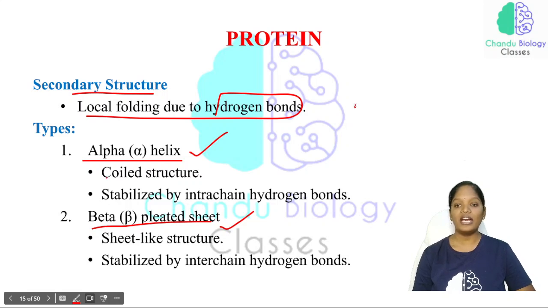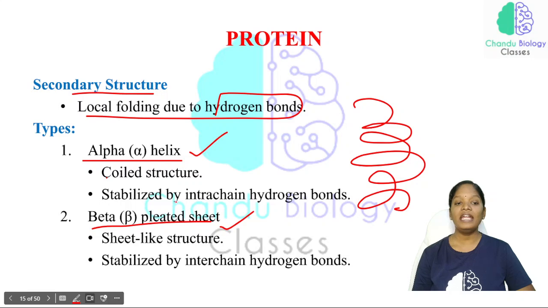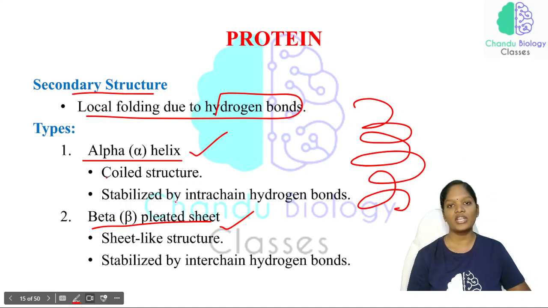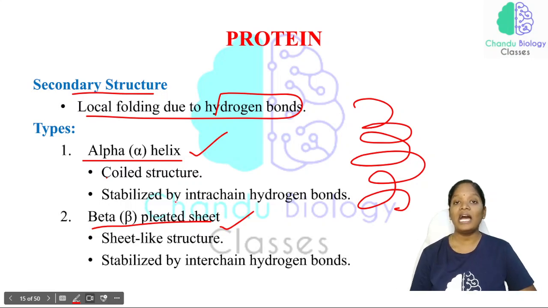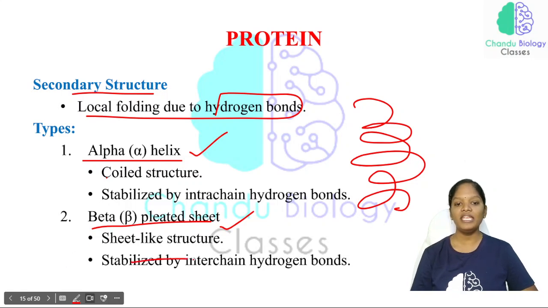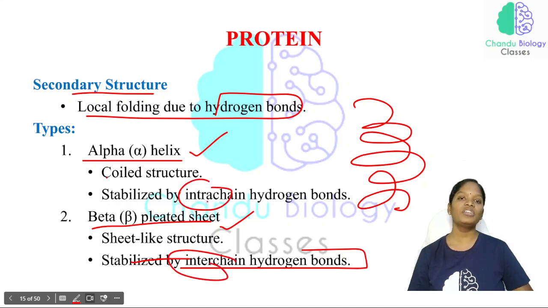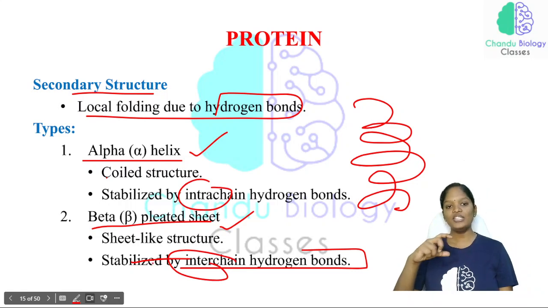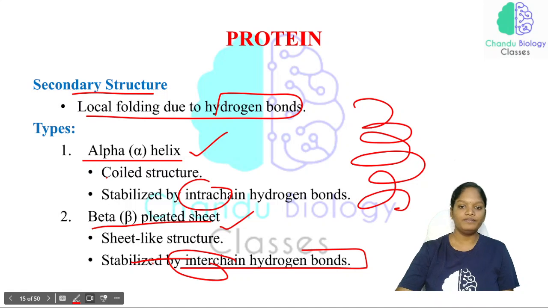The alpha helical structure is stabilized by hydrogen bonds, and the beta pleated structure is sheet-like, stabilized by interchain hydrogen bonds. Here it is interchain and here it is intrachain. This is the difference between alpha helix and beta pleated sheet.